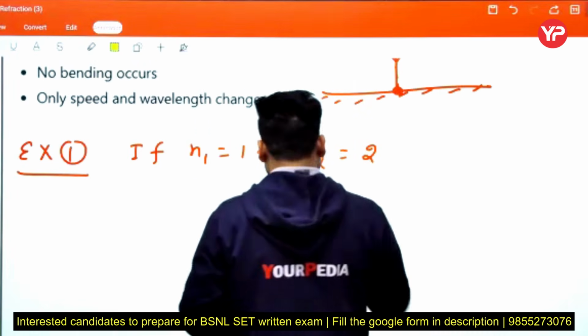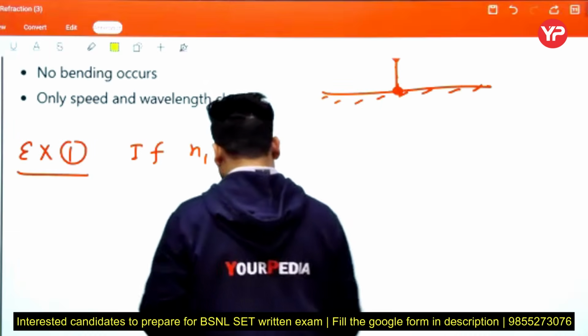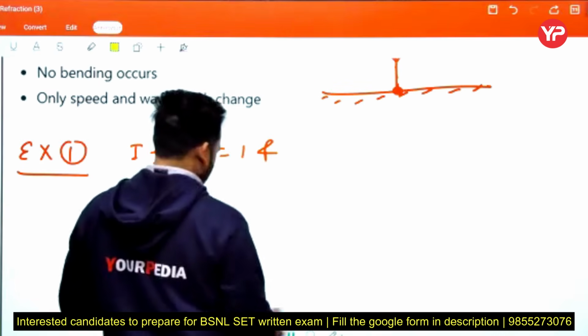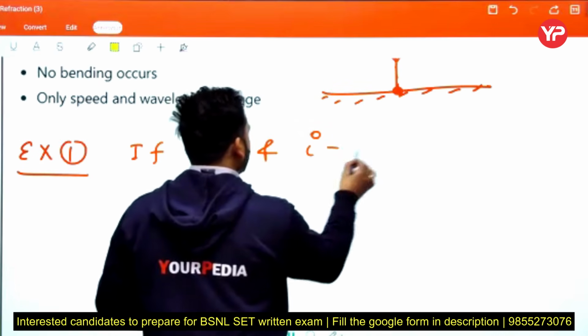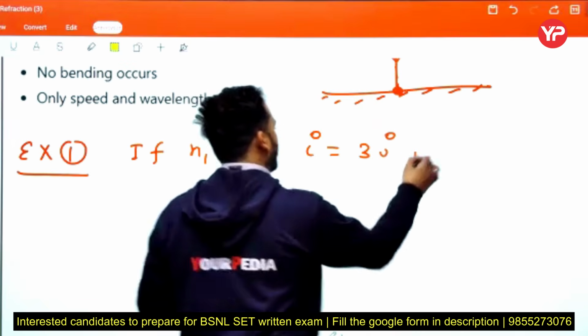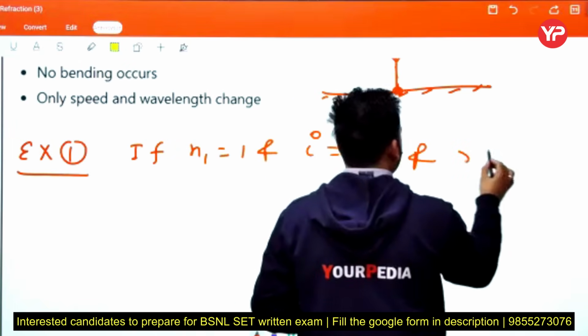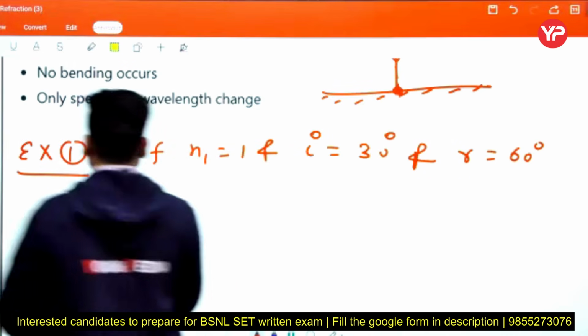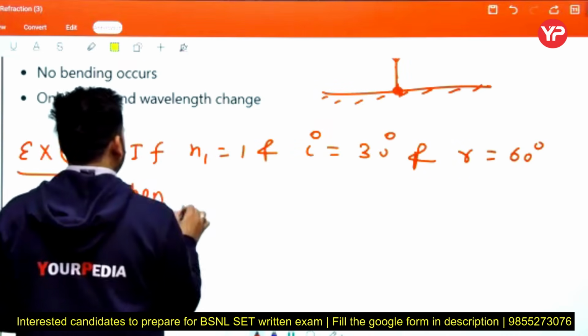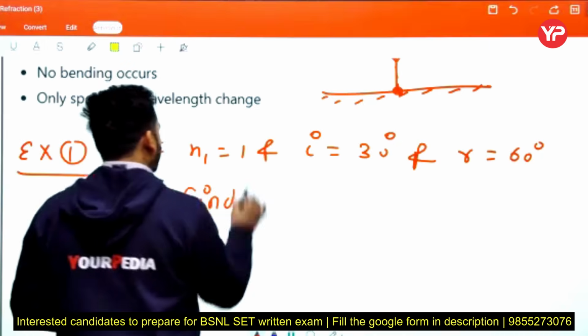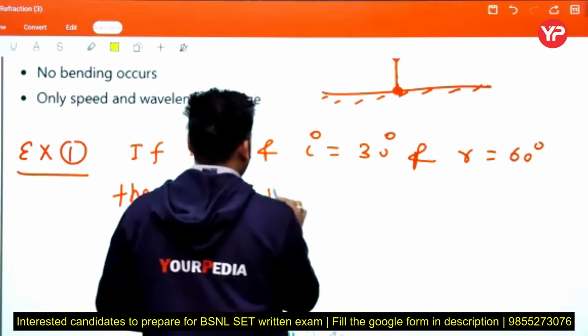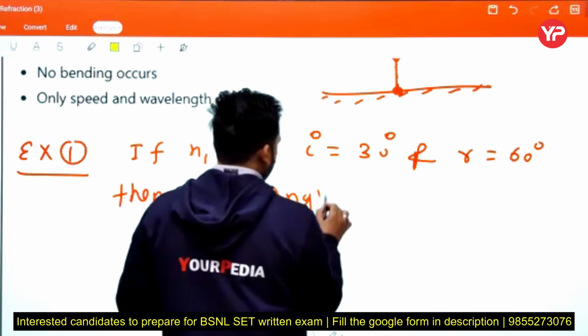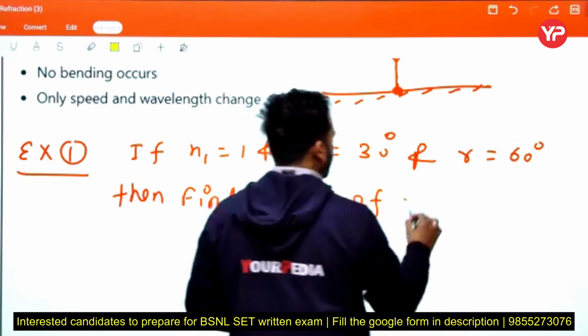Here we consider N1 equal to 1, i equal to 30 degrees and r equal to 60 degrees, then find the angle of refraction.